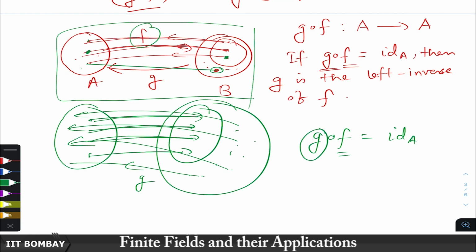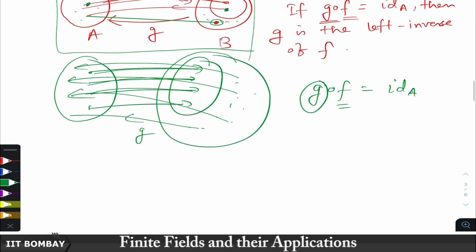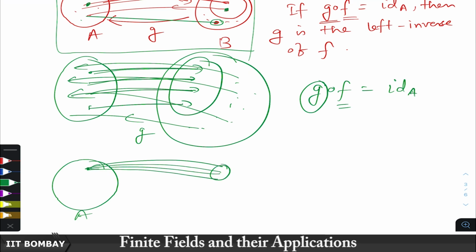So, we can construct a left inverse of F if F is one to one, whereas if it is onto, then we can define right inverse, just like for G. Suppose now you take G, G is onto, so its image is full A, then we can always, for every element here, take the set of elements which are taken to that element by G, select one of them and define that to be f of a.